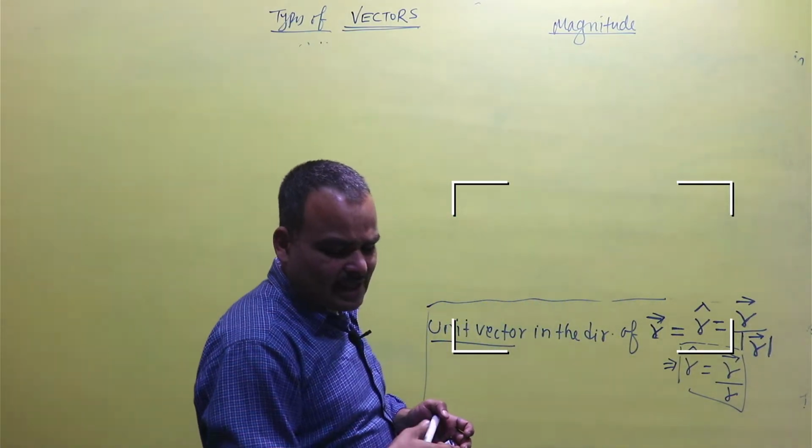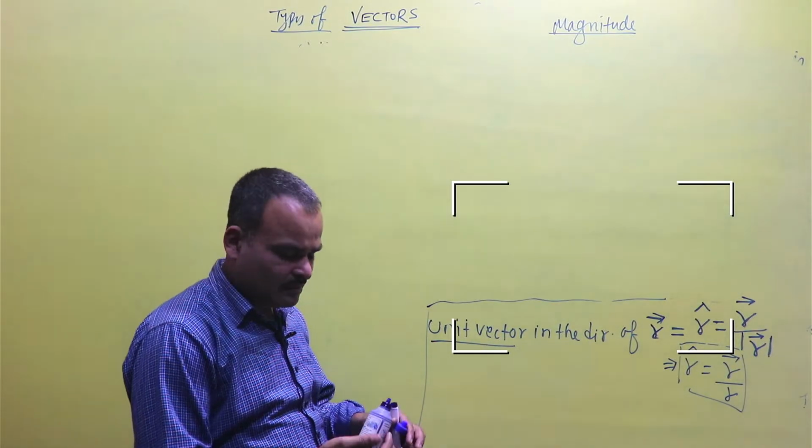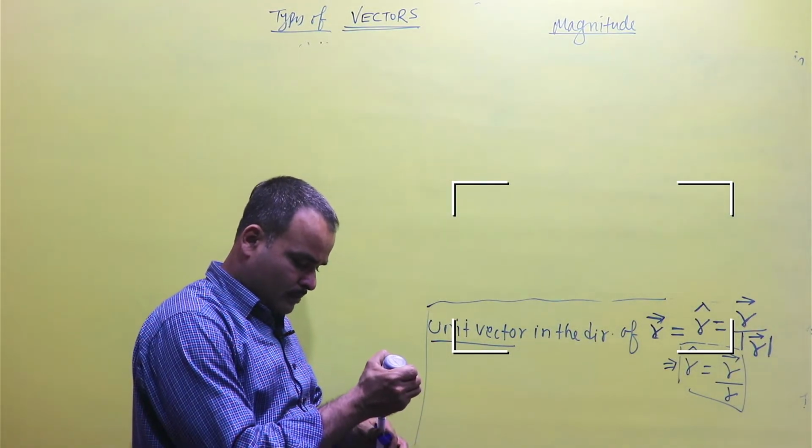So we can say that the amount of a vector is called magnitude.